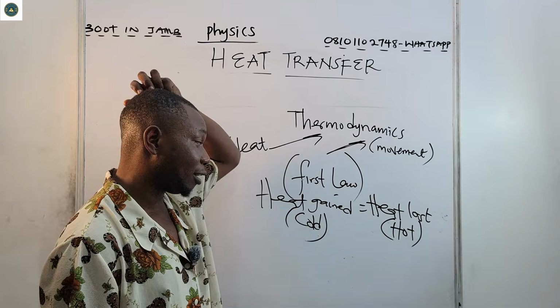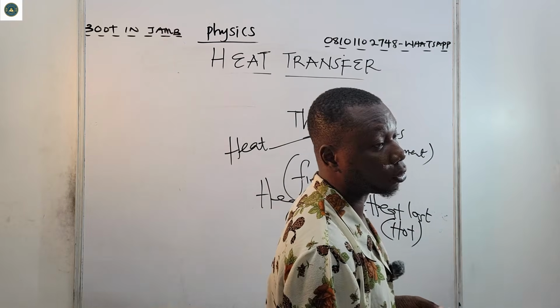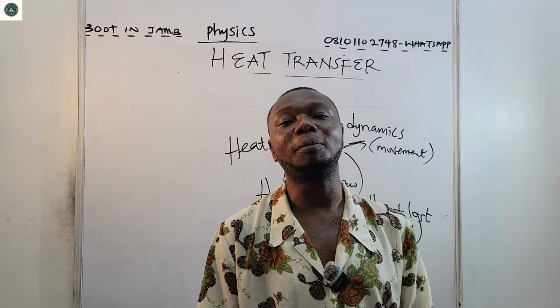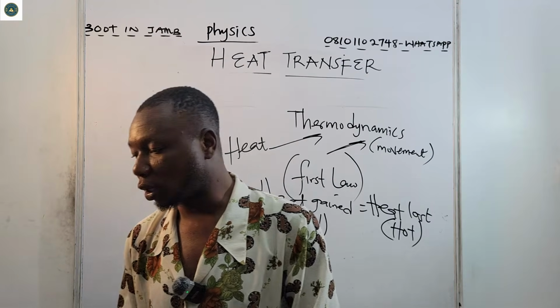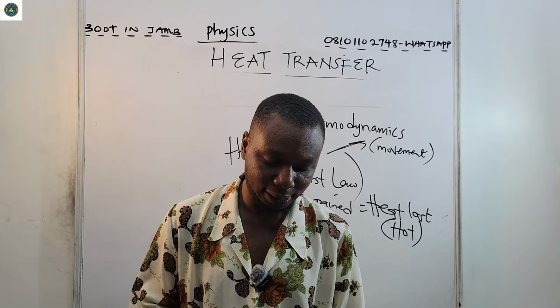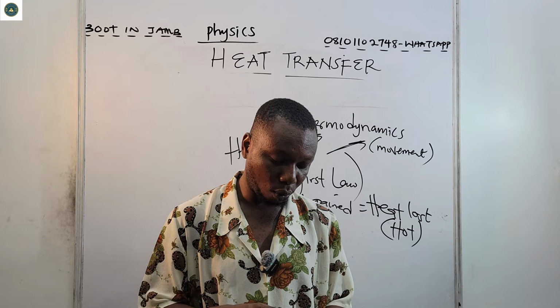So the first law of thermodynamics tells us that heat gain is equal to heat loss, because energy can neither be created nor destroyed, but can be converted from one form to another.